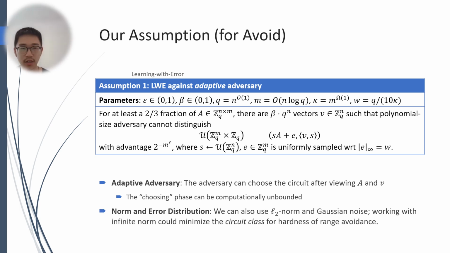We also note that there is no specific cryptographic reason to work with the infinity norm. We can also use the L2 norm and Gaussian noise, but working with the infinity norm can help to minimize the circuit class for the hardness of the range avoidance problem.